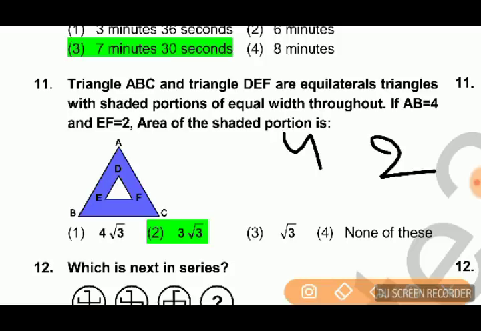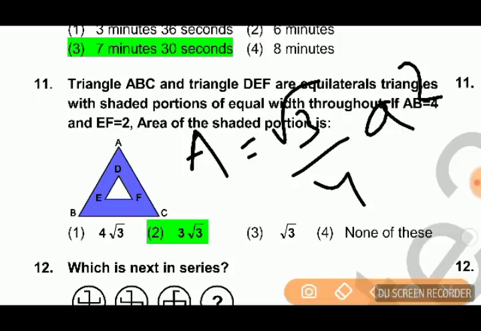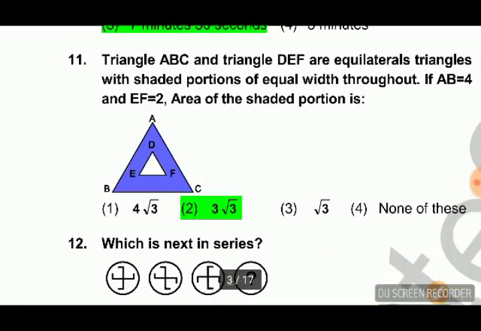So the area of the shaded portion will be the area of the bigger triangle minus the area of the smaller triangle. So what is the area of an equilateral triangle formula? Area of equilateral triangle formula is A equal to root 3 by 4 a square. So here the area of the shaded portion will be area of the bigger triangle minus area of the smaller triangle, equal to root 3 by 4 A square minus root 3 by 4 small a square. So after calculating, the answer will be 3 root 3.